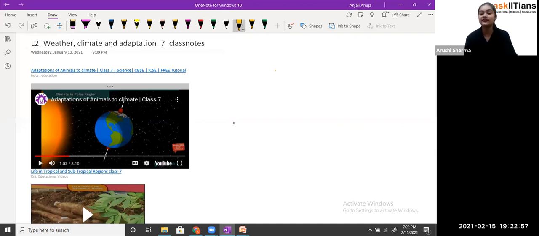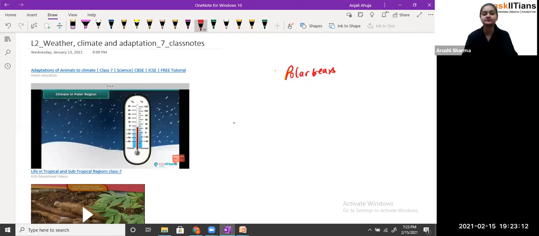For example, we have polar bears. Polar bears, if you have noticed, have a white covering, a woolen kind of structure over their body, so that they protect themselves from the cold. The temperature can be as low as minus 40 degrees Celsius during this period.